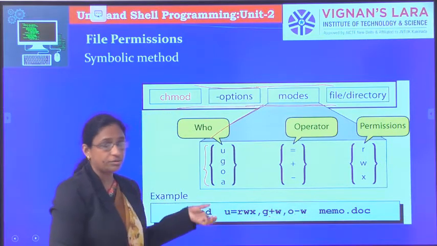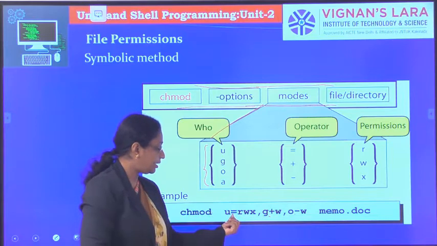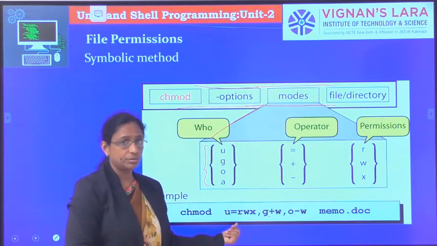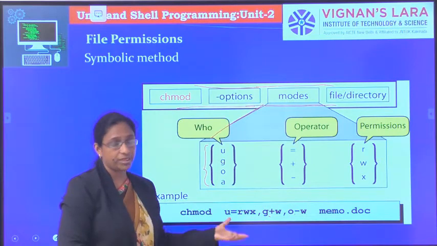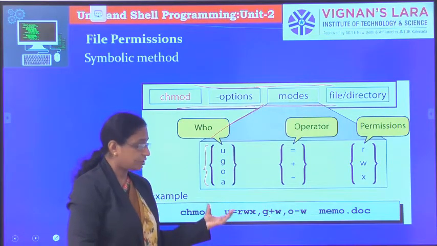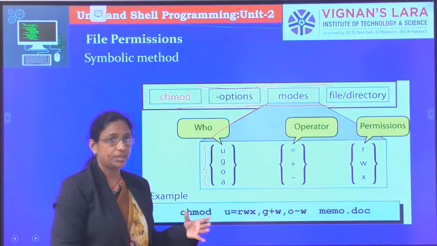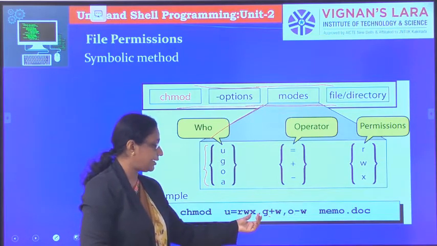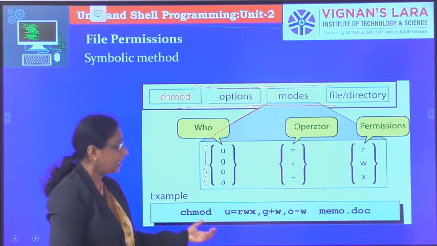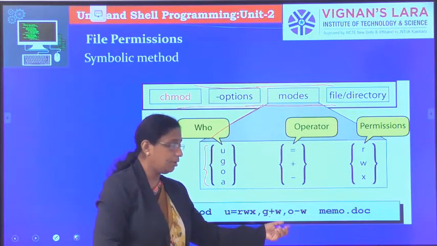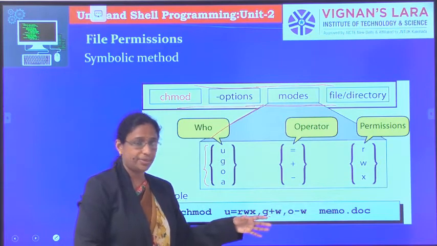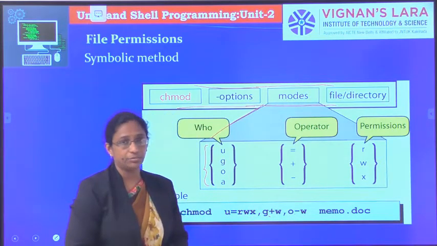If you want to give exact access, you give equal to. Then you specify the permission, like read, write, execute. If you want to give all 3 permissions, you give RWX. If you want to give only write permission, you say W. If you want to remove the write permission, you say minus W.